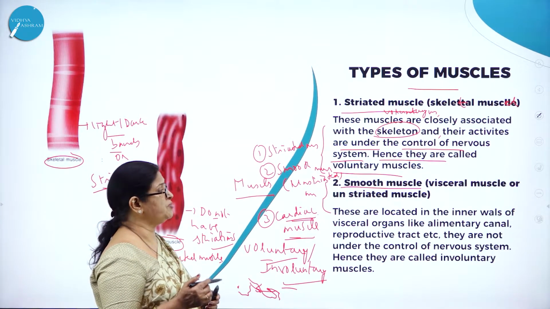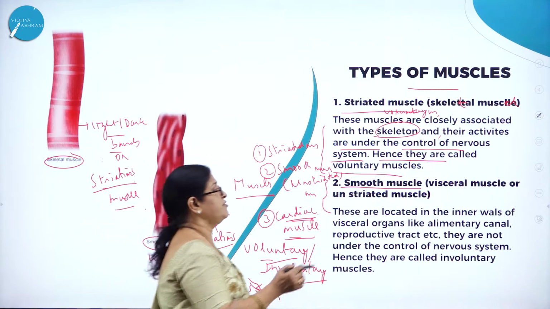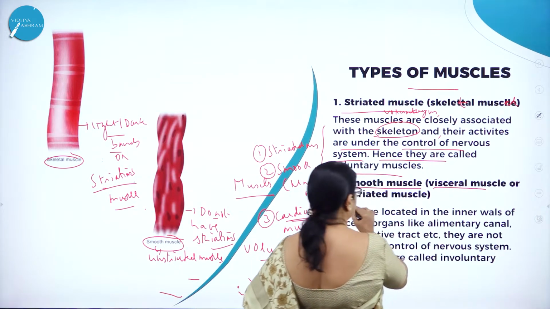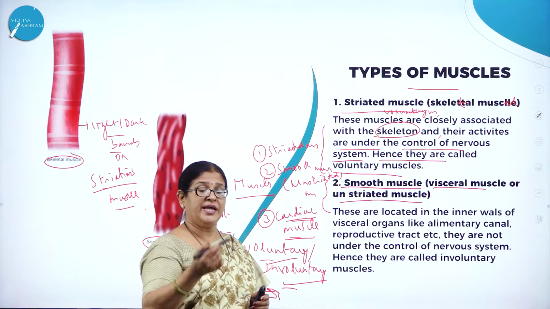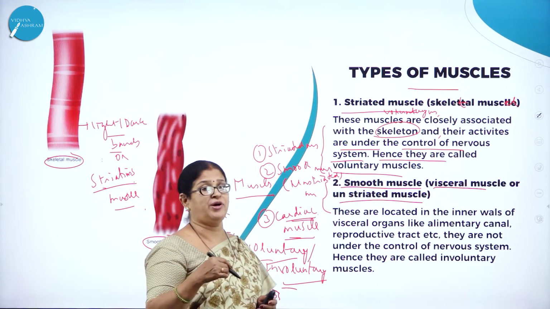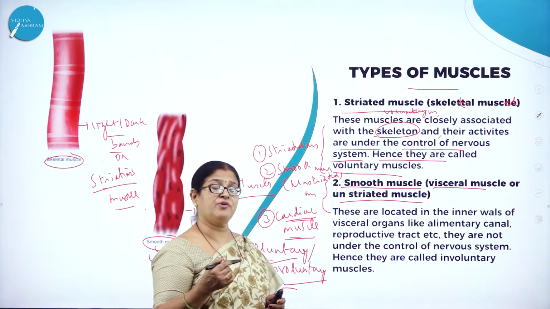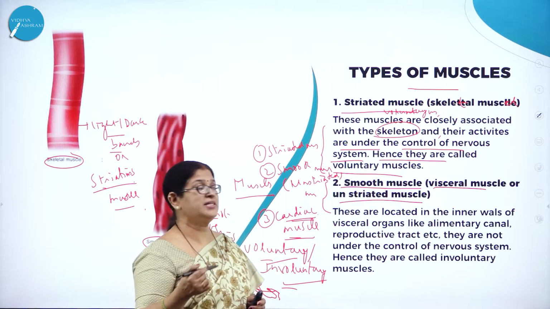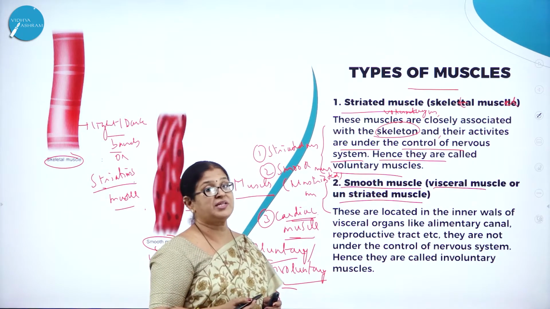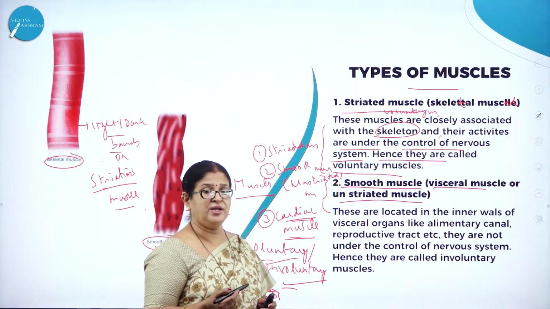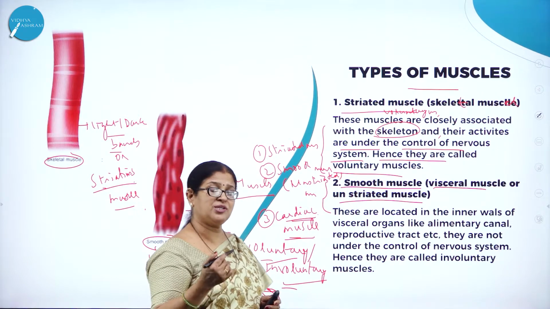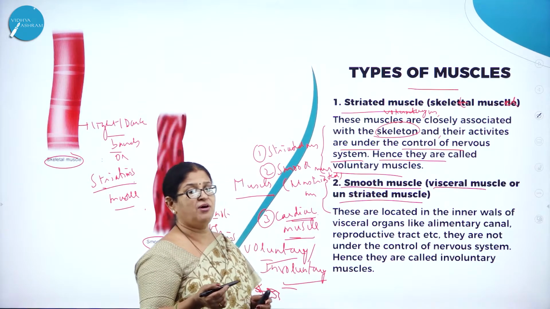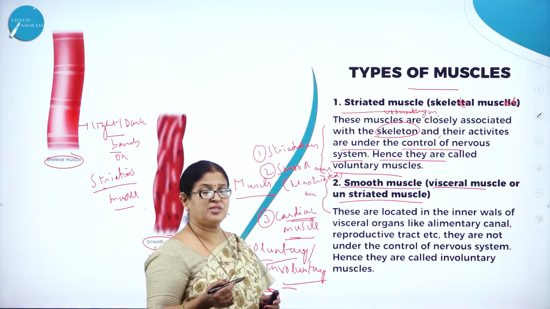Then moving on to smooth muscle, which is also called visceral muscle or unstriated muscle. Why is it called visceral? Because it is found inside the body. It is usually found inside the body parts, hence it is called visceral. Visceral means inside. Inside our body we have so many organs, and they are all associated with many organs of our body, hence it is called visceral muscle.